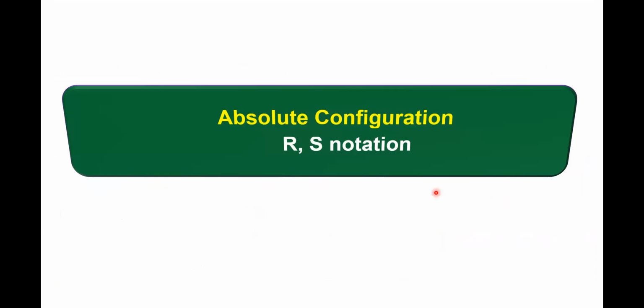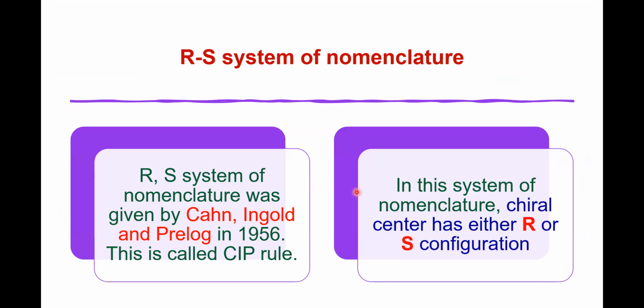So let's move to absolute configuration, that is, without taking any reference, in absolute terms, as it is, where it is. It is devised by Cahn, Ingold, and Prelog, and based on certain empirical rules given by them, which are popularly called CIP rules. In this system, the chiral center, or even the chiral molecule in total, is designated either with the R or with the S symbol, depending upon the configuration.